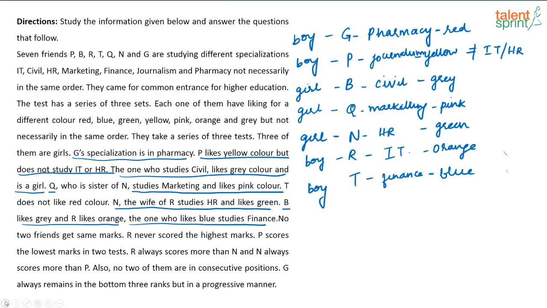So now let's try to solve this part. Now what is given to us? Let us look at that. It is given no two friends get the same rank. There are totally 7 people who are writing different sets of examination. So basically each person who is writing the examination is going to have a different rank. So I am just going to write that down here: 1, 2, 3, 4, 5, 6, 7. 7 ranks are there.